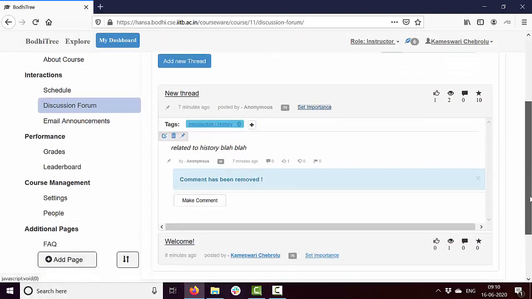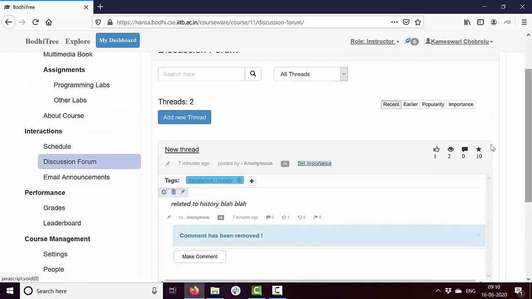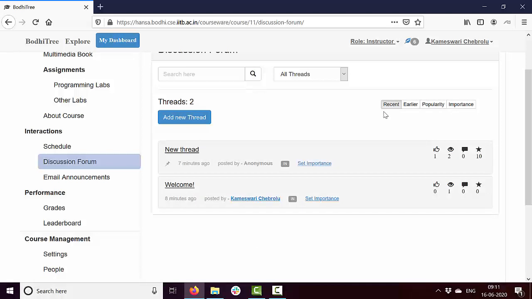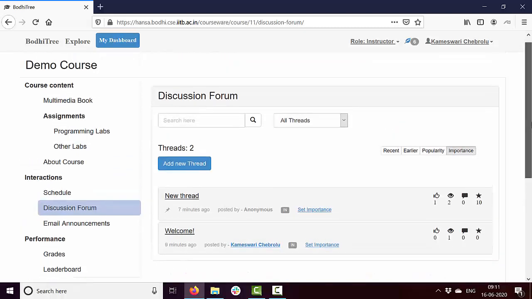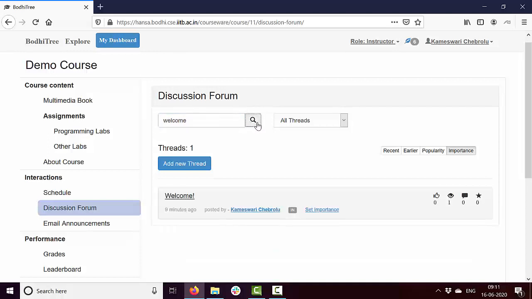As you can see here, the importance has become 10. And when students are viewing these threads, they can sort by importance. So they can sort by recent, which means this was posted 7 minutes ago, this was 8 minutes ago, earlier. Popularity is a function of how many likes that thread has got, and importance will be a function of the importance set by the instructor. So you can sort based on these fields. Yet another thing, if you want to search for a specific word in a given thread, so for example, let me search for welcome. As you can see, only that thread shows.